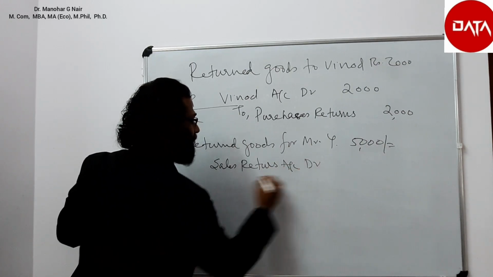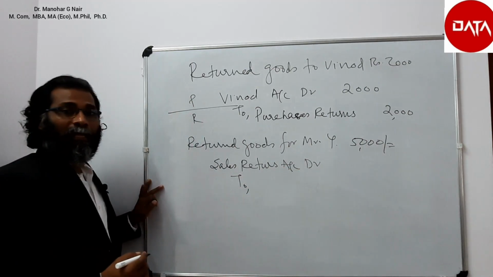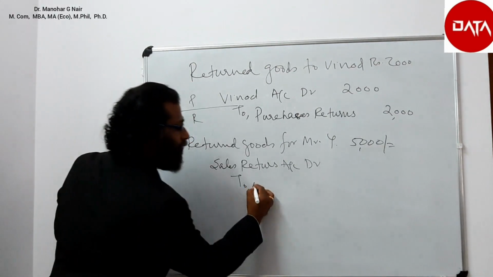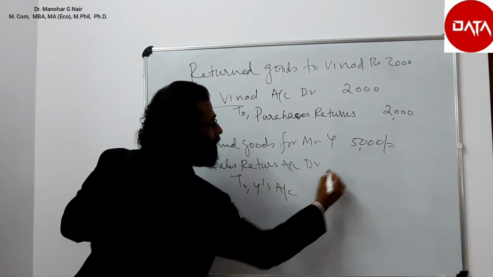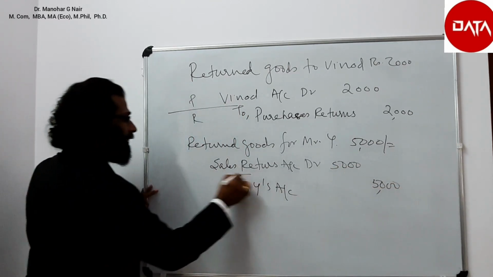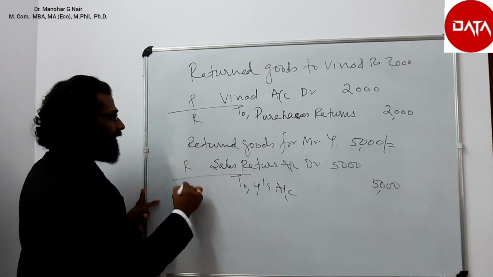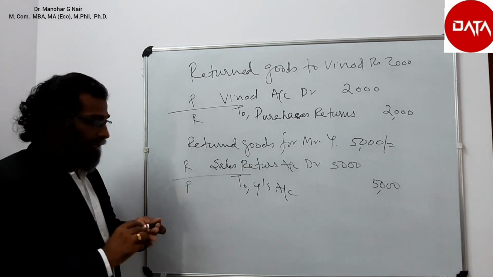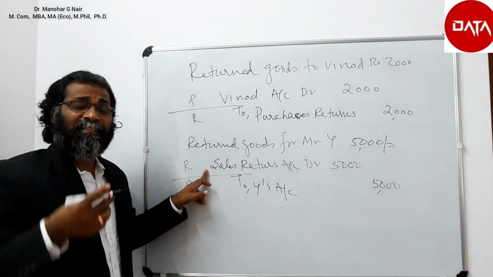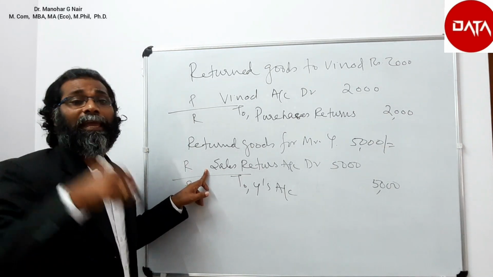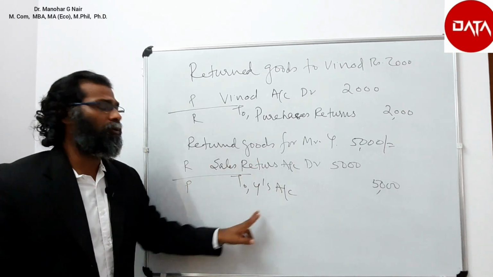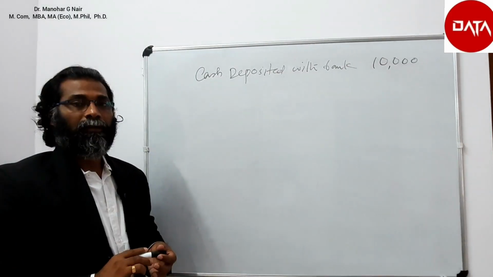account debtor to credit the giver. Who is the giver? Y is the giver. Y's account to the extent of 5,000. So here also it is a semi-real and personal account. Here the goods are received. It is not purchases. It is the sold goods that came back. So the journal entry is sales return account debtor to Y's account.